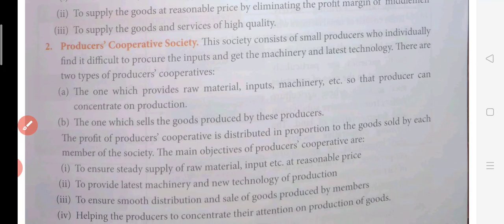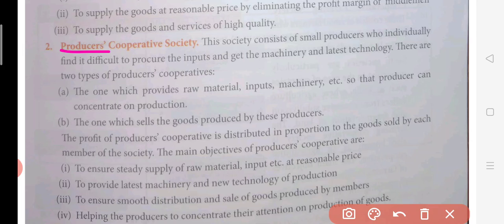Now the producers cooperative society. So who is a producer? A producer is that person who produces the goods, or we can say manufacturers. What is the main problem here? When we talk about producers, there are some big producers in the market who can buy and purchase raw material anytime they want. The question arises: what happens to the small producers? They really face this problem. Such a producer cooperative society actually solves their problem.